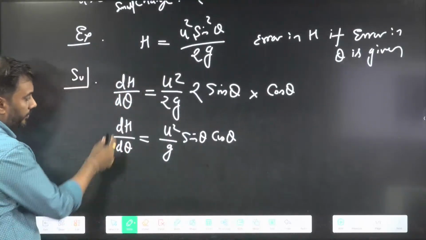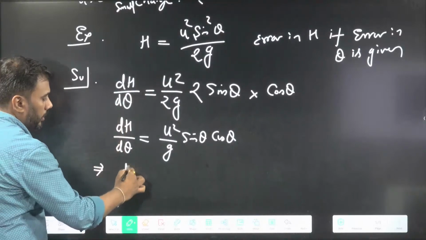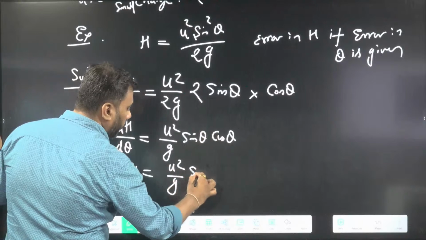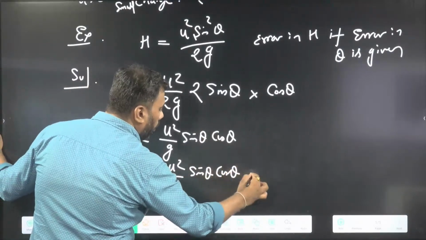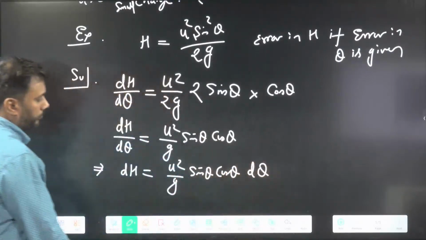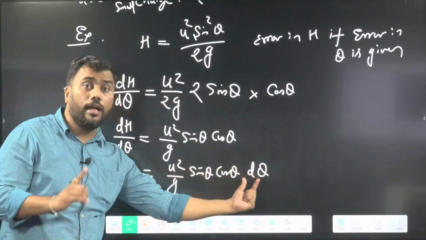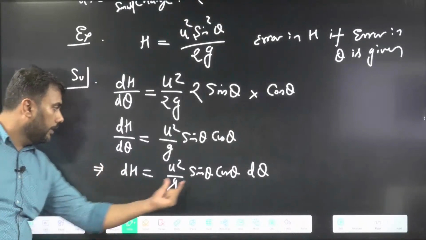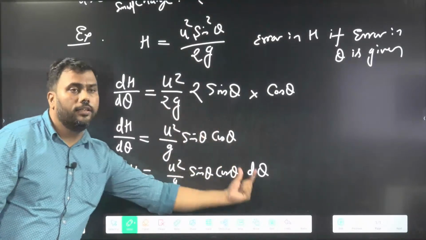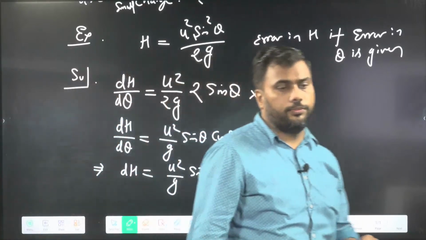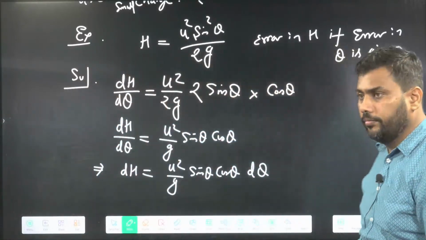Now if we want error in H, dH, that can be written as u square by g into sine theta into cos theta into d theta. dH is error in H, d theta is error in theta. This is the relationship of error in H and error in theta.